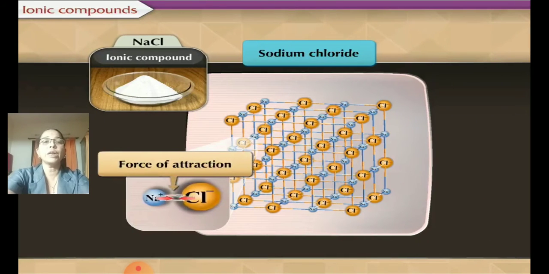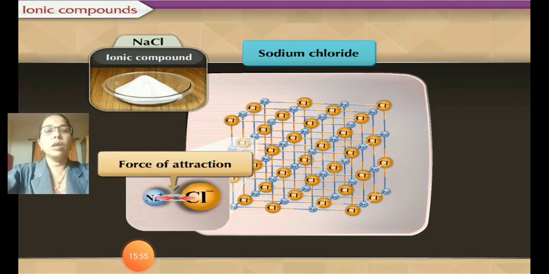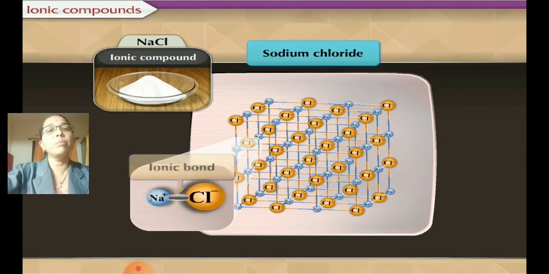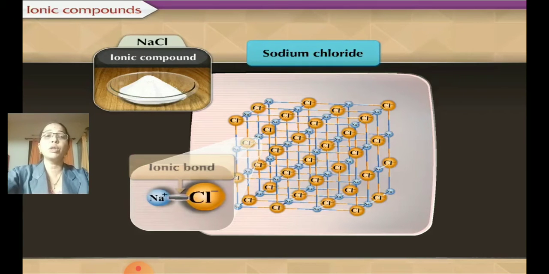So the force of attraction between them is very strong. That force of attraction, we call it an ionic bond. That you must be knowing, because this is your basic study which you have studied in your 9th standard. Please remember all those things and recall whatever you have studied.